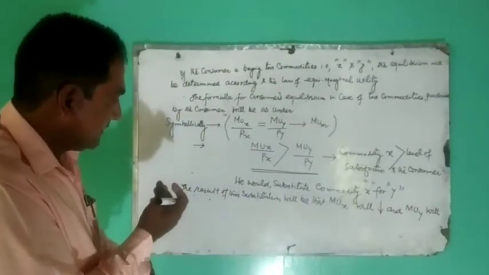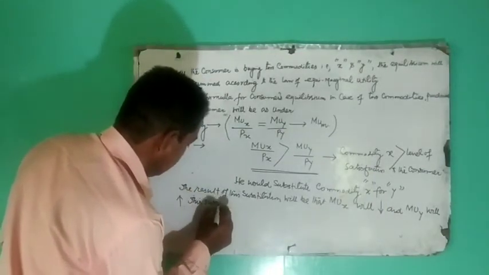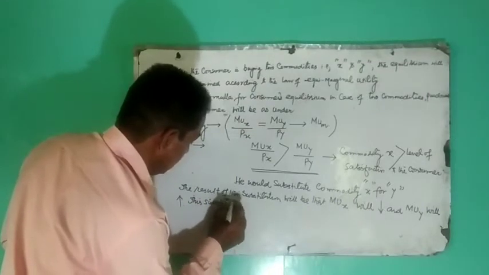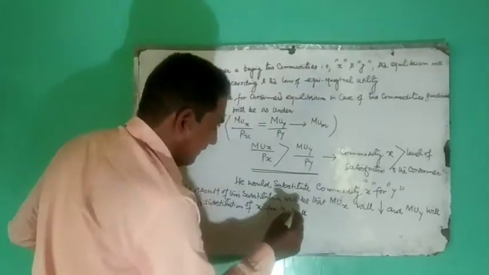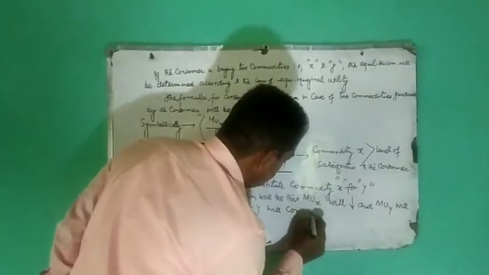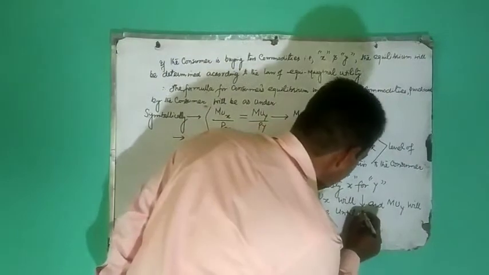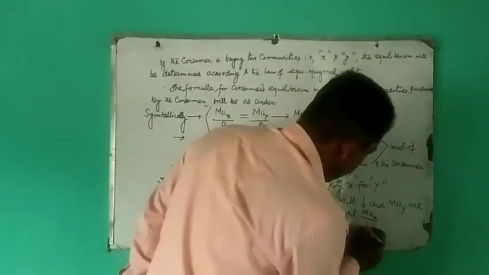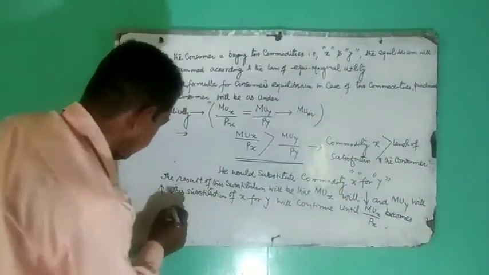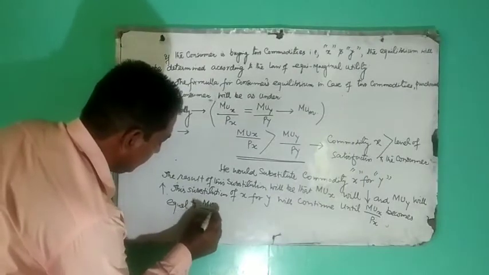This substitution of x for y will continue until marginal utility of x over price of x becomes equal to marginal utility of y over price of y.